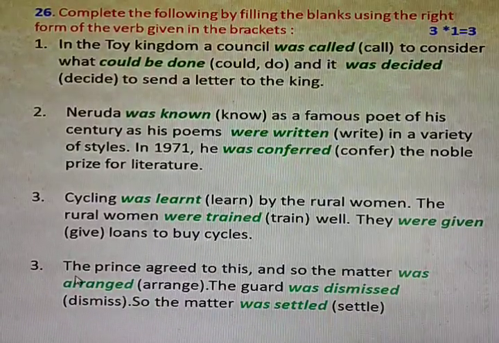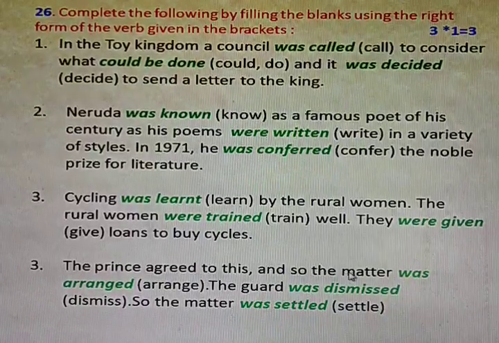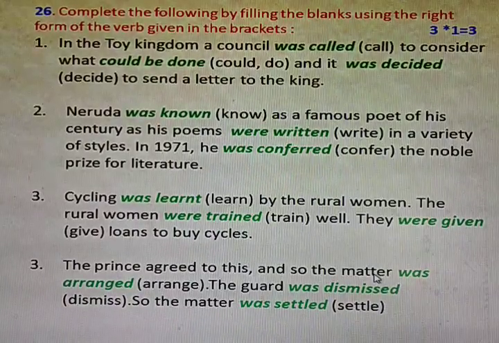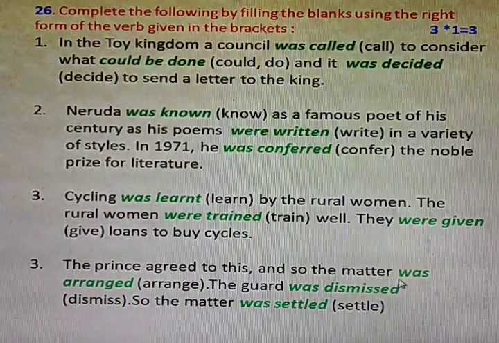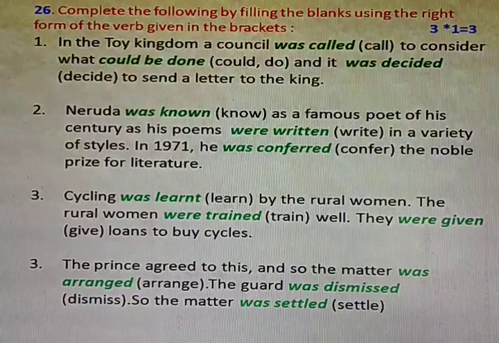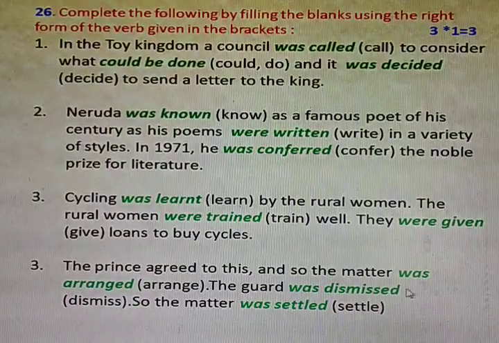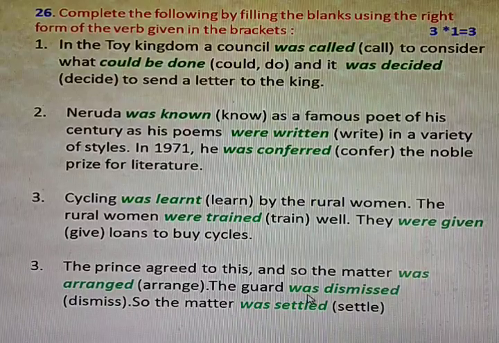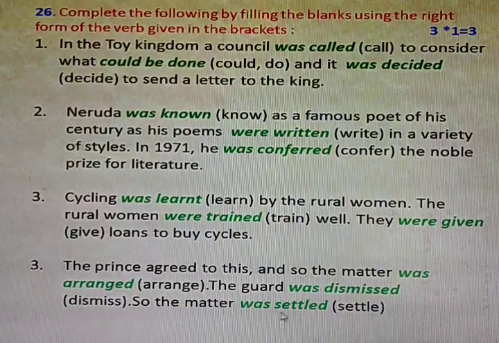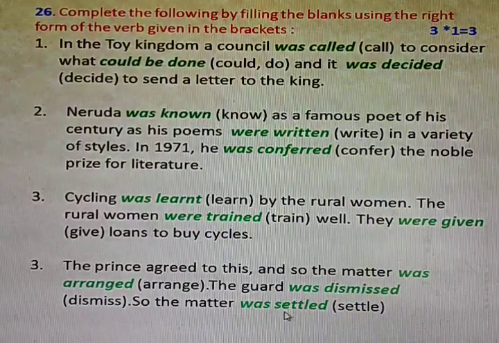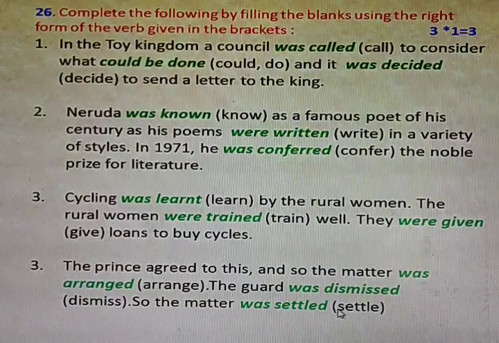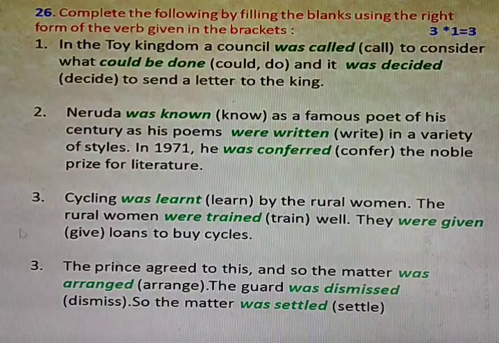The last example is: the prince agreed to this and so the matter was arranged. The matter is considered singular here, so it is was. Arrange, the past participle form is arranged. The guard was dismissed. The guard, singular past, so was. The past participle form of dismiss is dismissed. So the matter was settled. Since the matter is singular past, we come across was, and the past participle form of settle is settled. Got it, students?